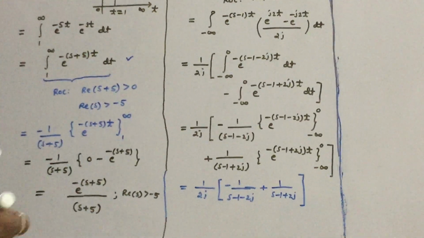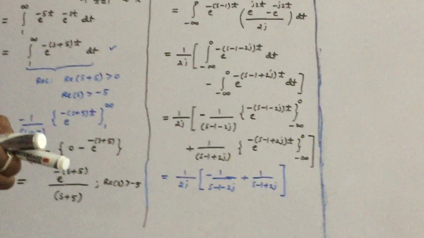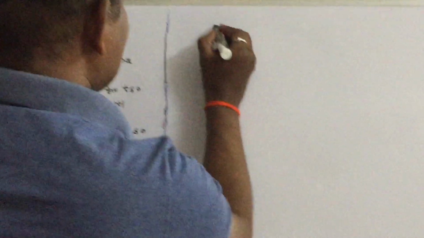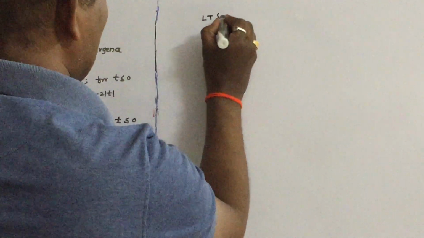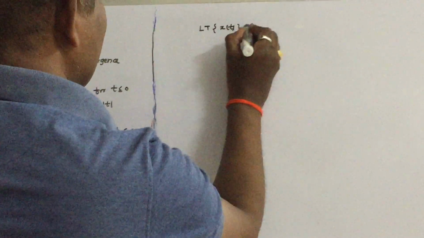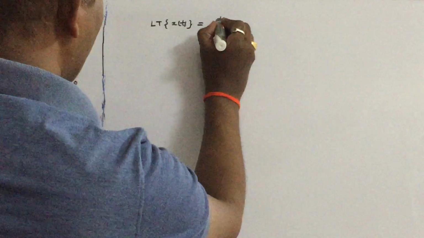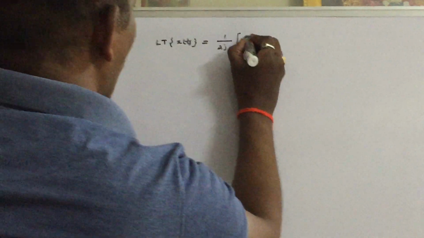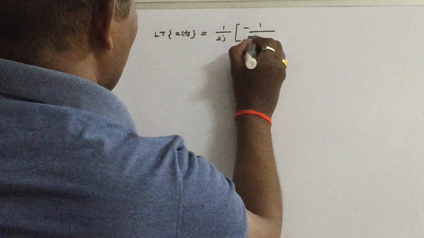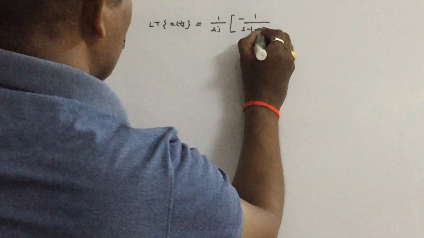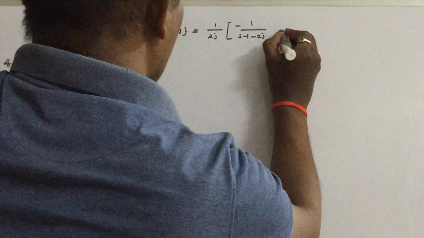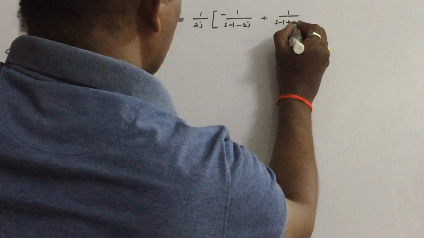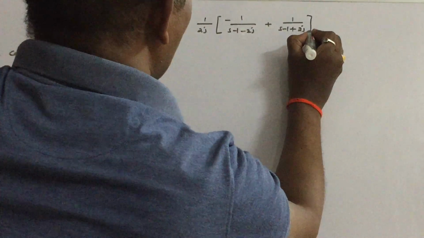So therefore, we can further simplify it. The Laplace transform of the given signal x of t is written as 1 by 2j, let us write the terms again, minus 1 by (s minus 1 minus 2j) plus 1 by (s minus 1 plus 2j).